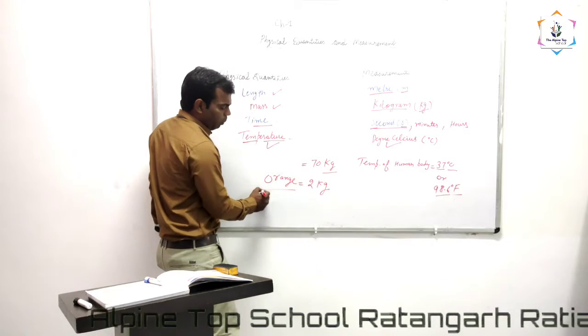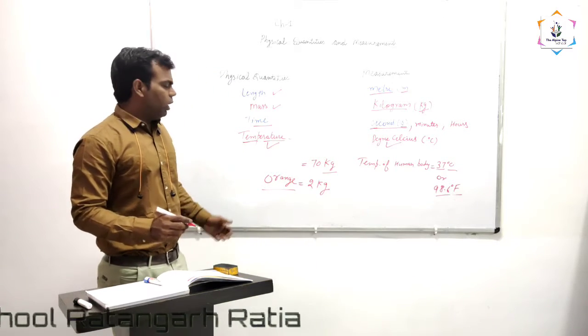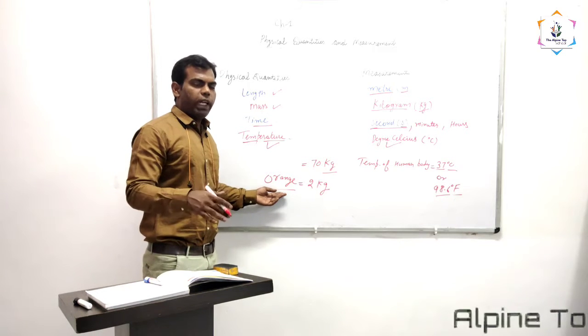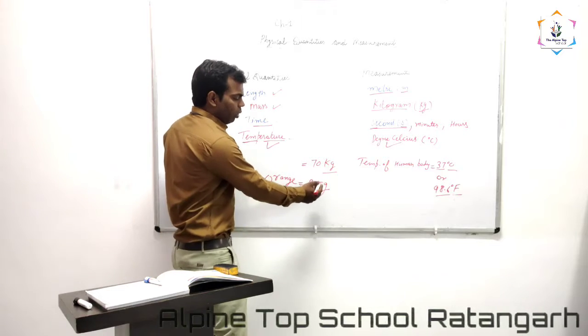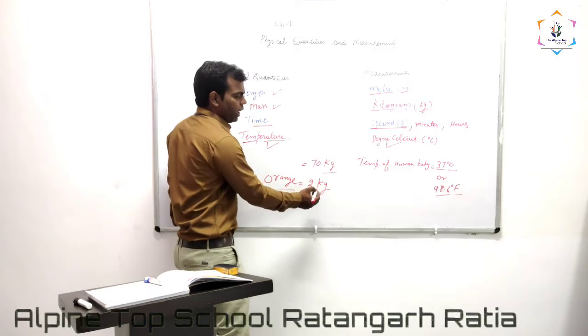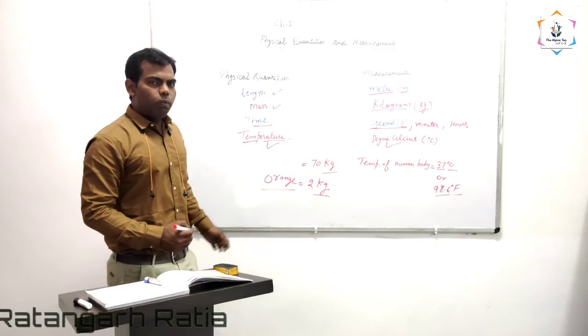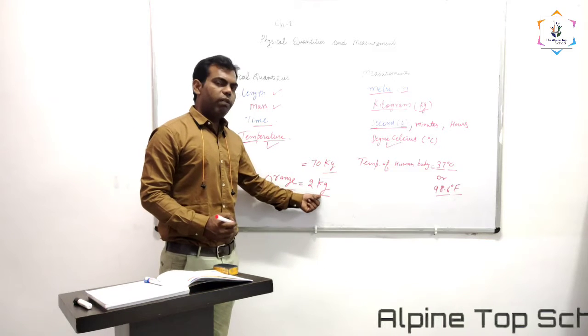Here orange is the physical quantity. We always buy the orange by its mass, by its weight. And we measure the weight in kilogram, gram, etc. So the unit of measurement of mass is kg. That's why we write kg after the numeric value.